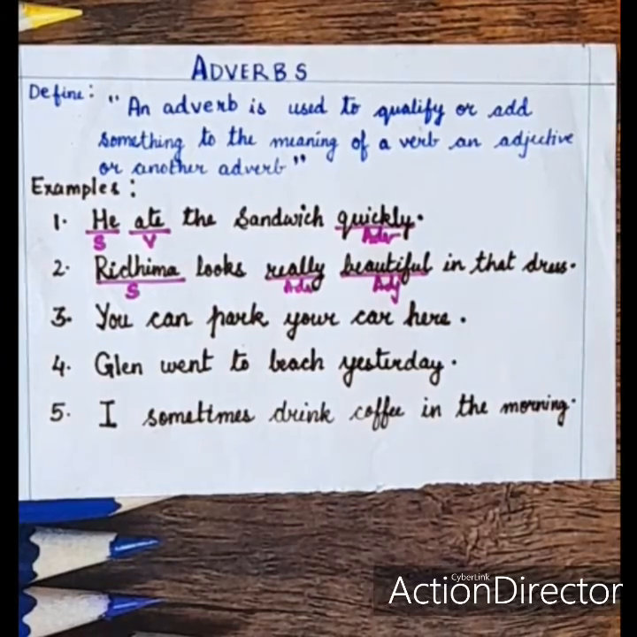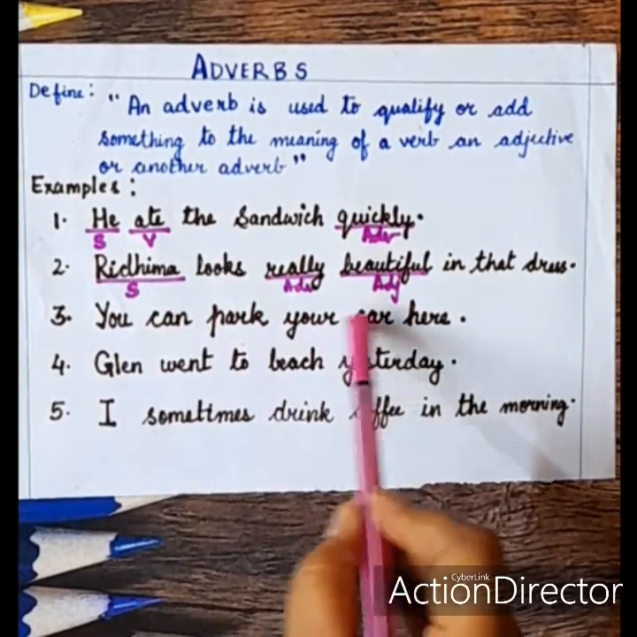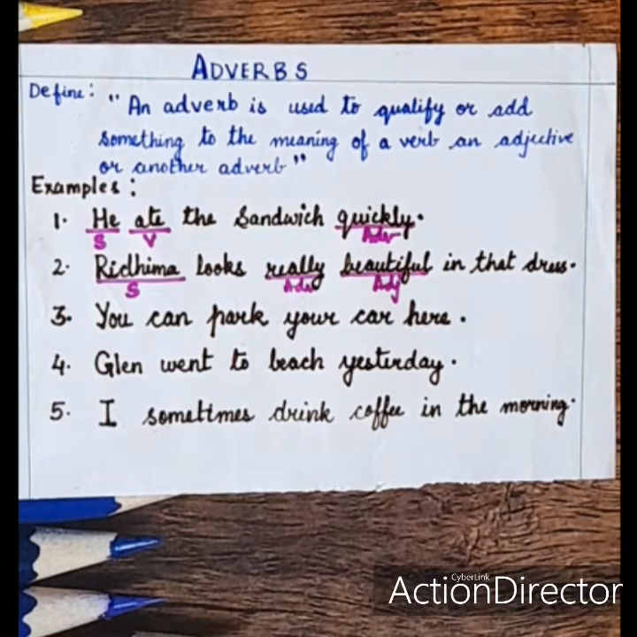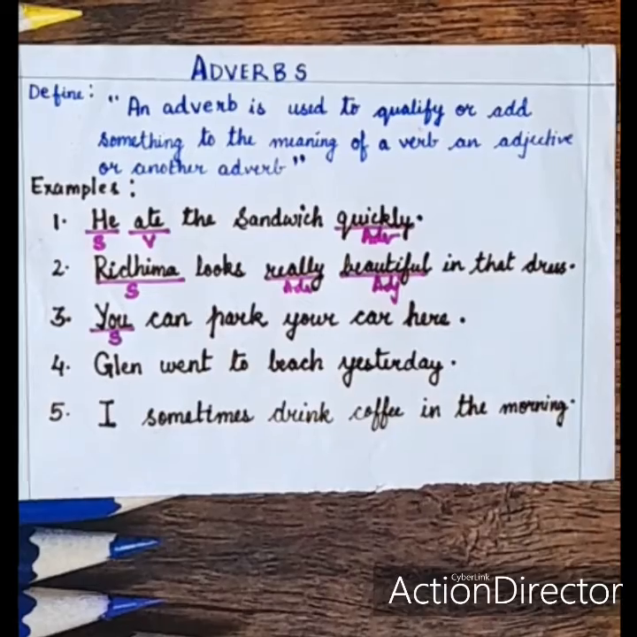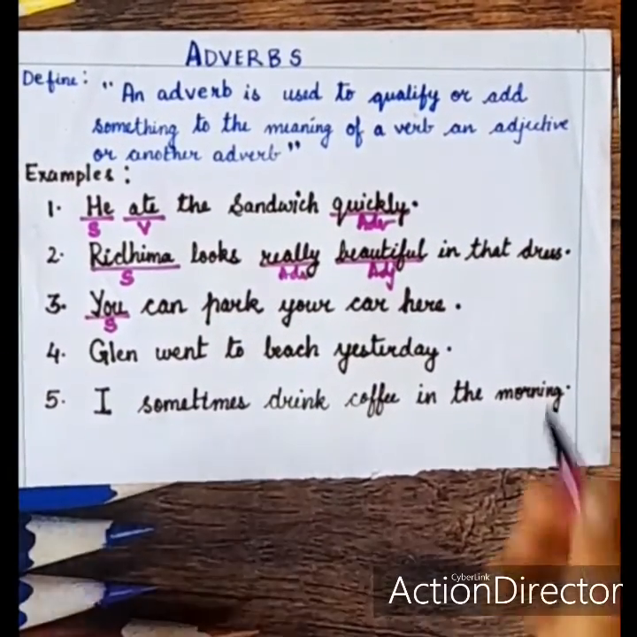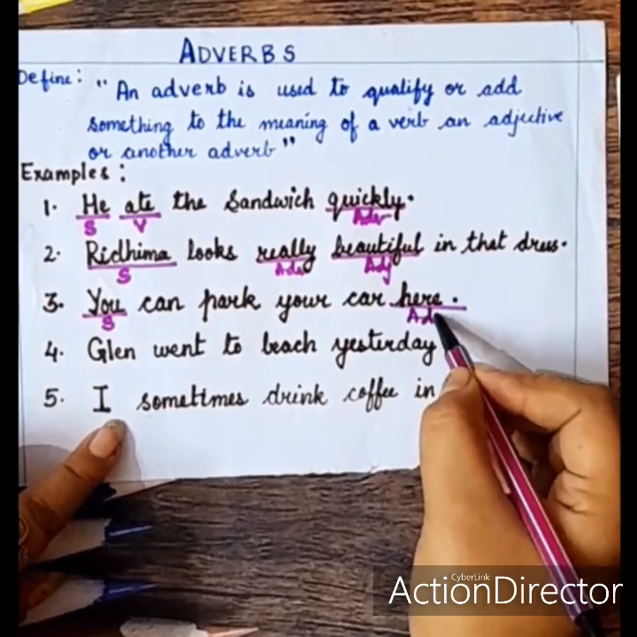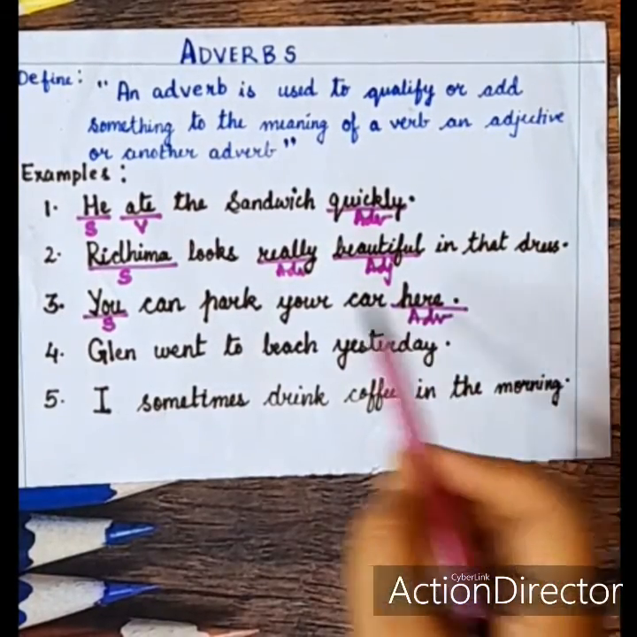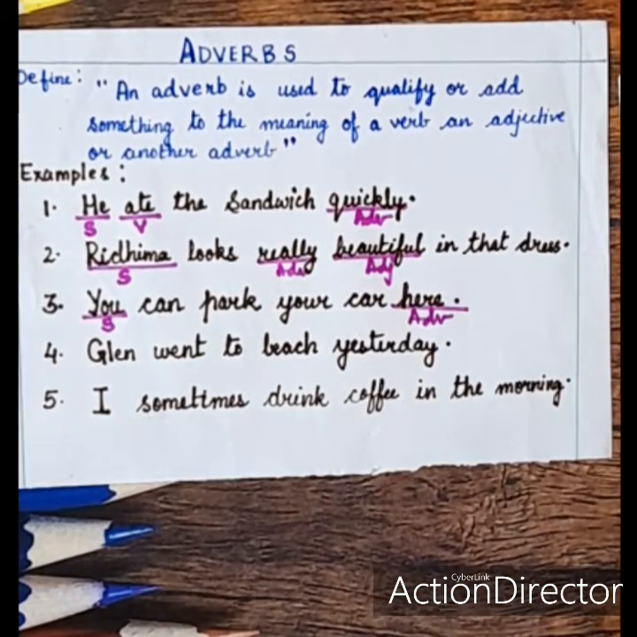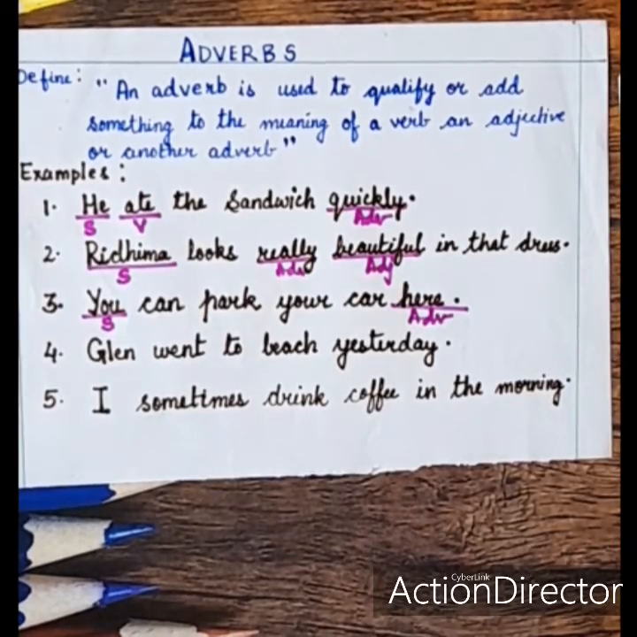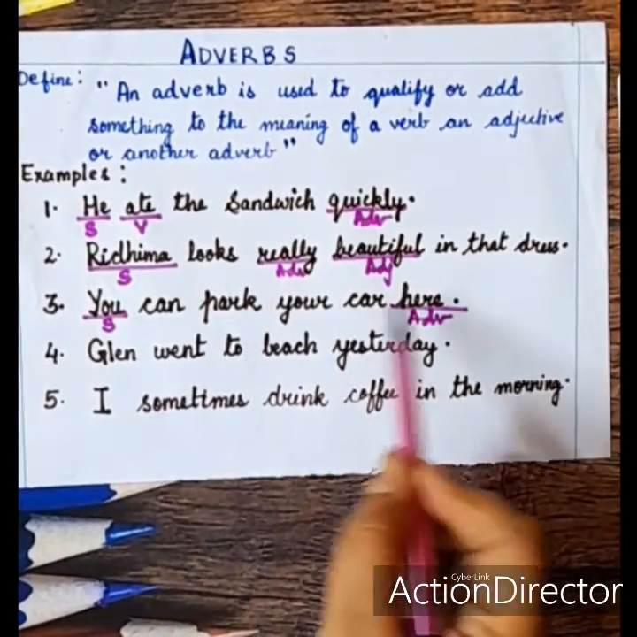Now let's go to our third example. You can park your car here. Now this example is from adverb of place. We will read about this further in our types of adverbs. Now here you is the subject. Can park your car here. So here is the adverb here. Now, as we have already discussed, this is the sentence based on adverb of place. In this sentence, how will you ask the question? Where can I park my car? So the answer is, you can park your car here.